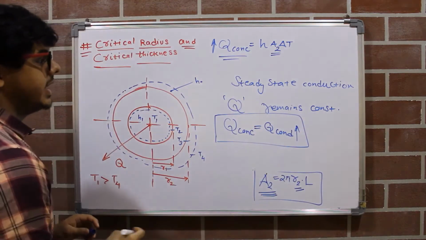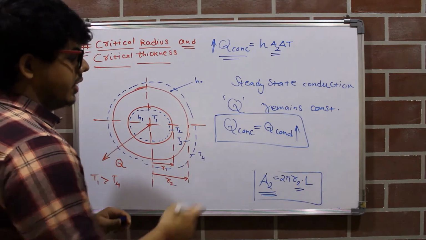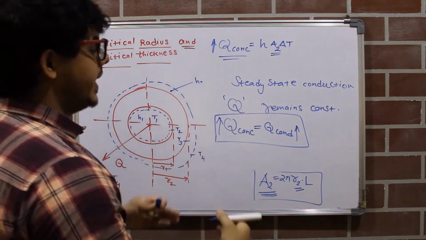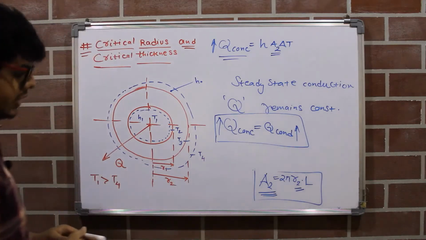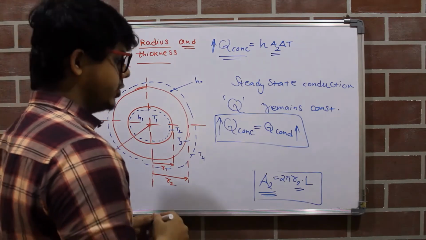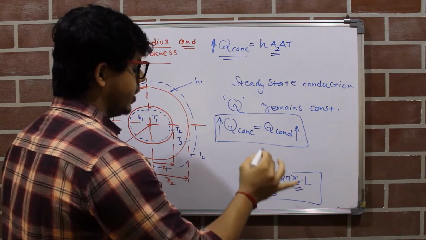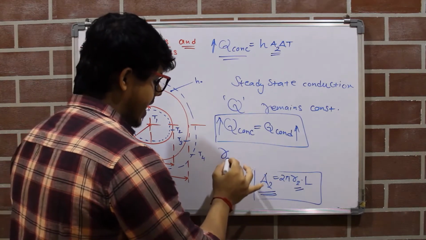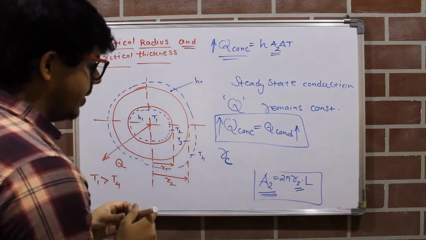So you can see when we are adding more and more insulation, we can observe that we are having more and more heat loss, but we want to reduce this heat loss. So after adding a particular amount of insulation, for example, our outer radius becomes RC. Up to RC we had added this insulating material.